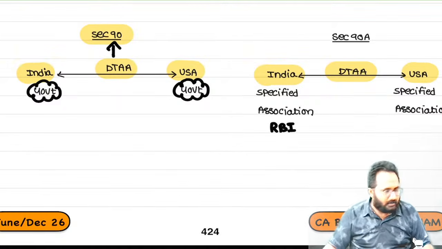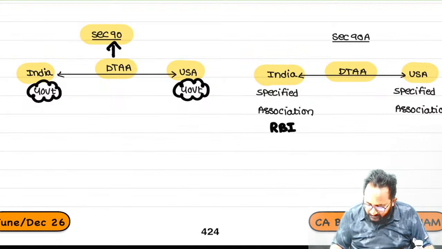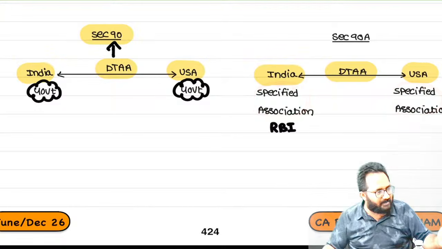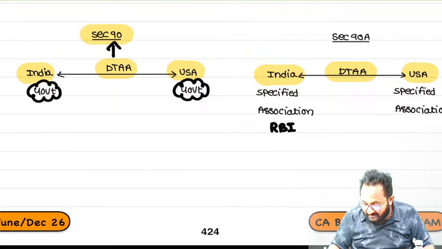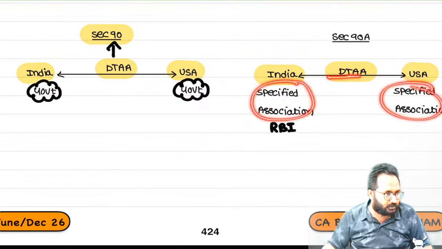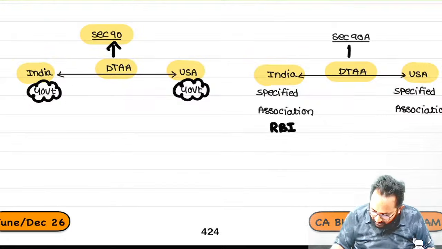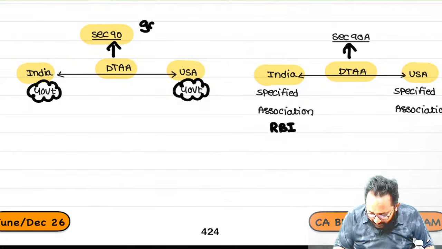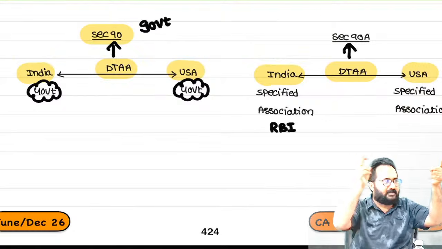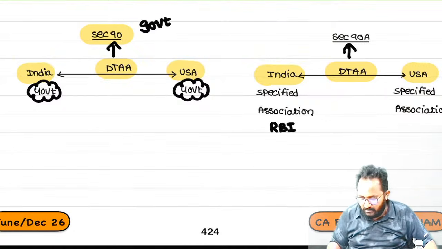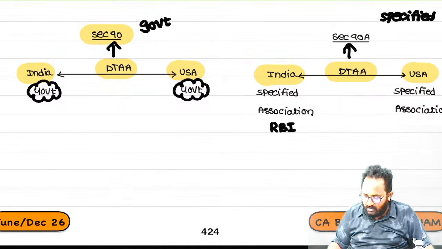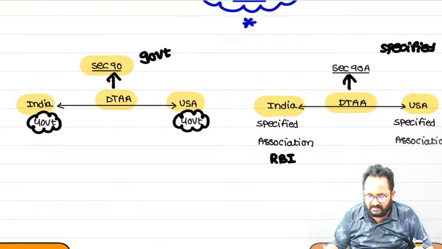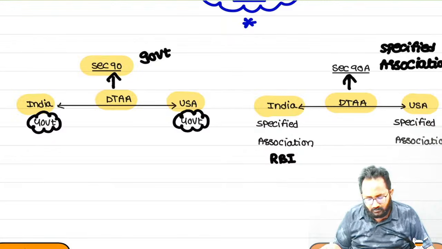The same banking jurisdiction in the USA, whatever the bankers' bank or major bank in the USA is. If both the specified associations enter into the DTAA, that is section 90. Remember, if governments enter into an agreement between the two countries, that is 90. If specified associations enter into an agreement, that is 90A. So, understood?